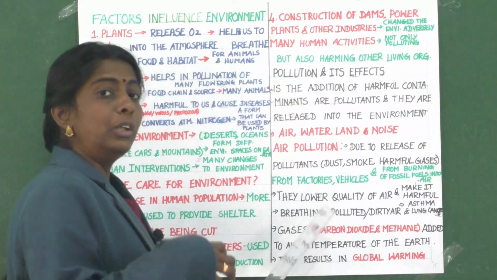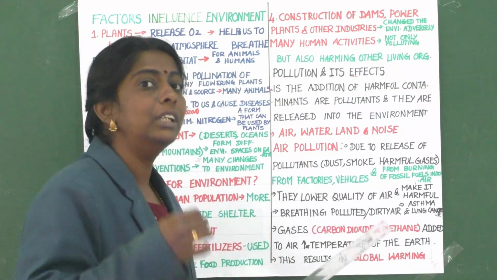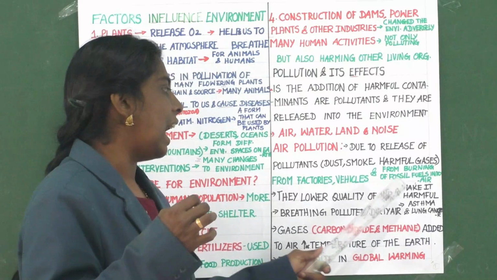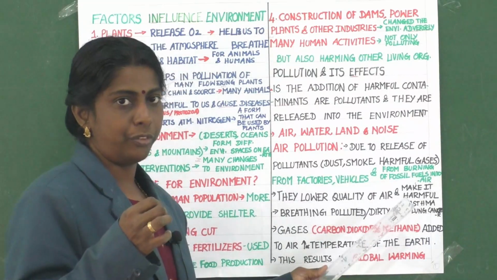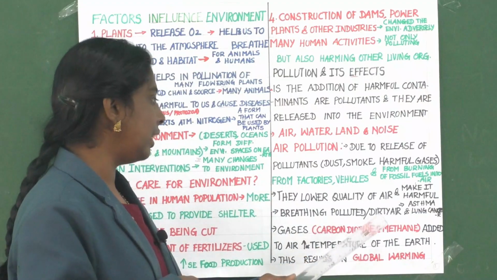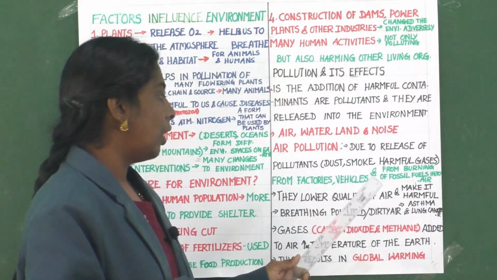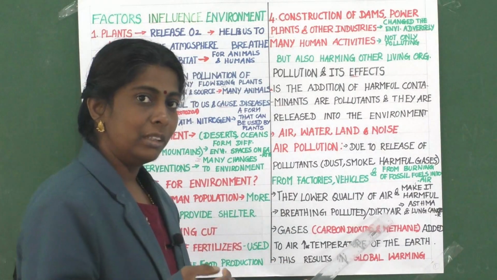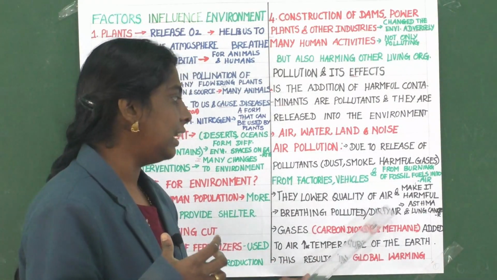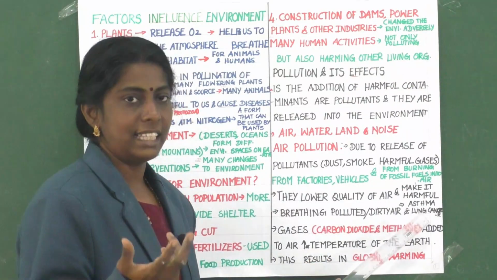They lower the quality of air. These pollutants will lower the quality of air and make it harmful to human beings. Okay. Then breathing polluted or dirty air leads to asthma and lung cancer.